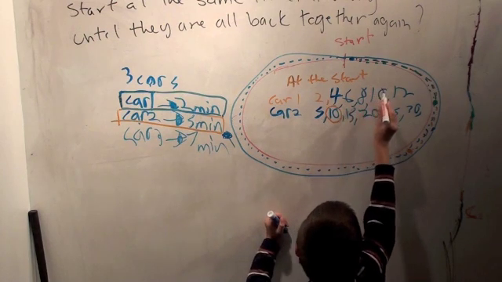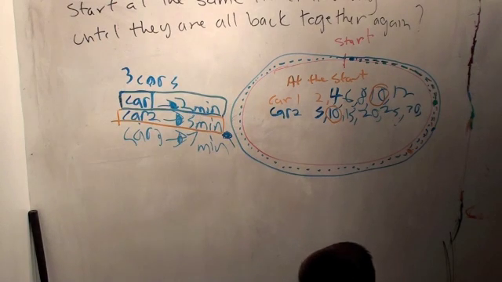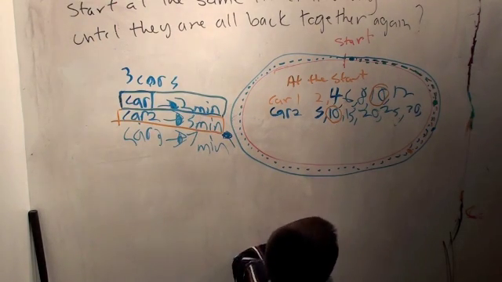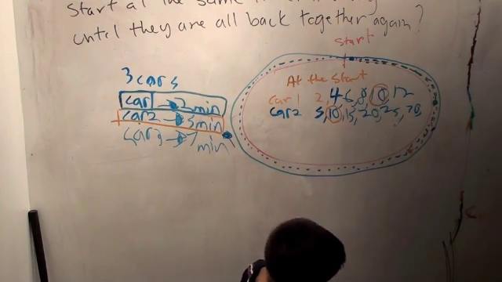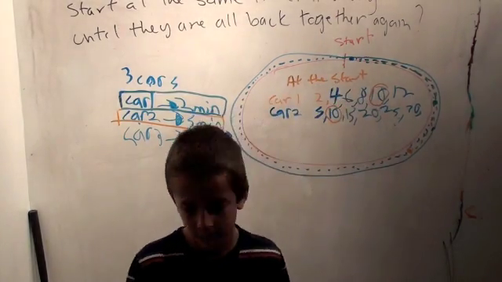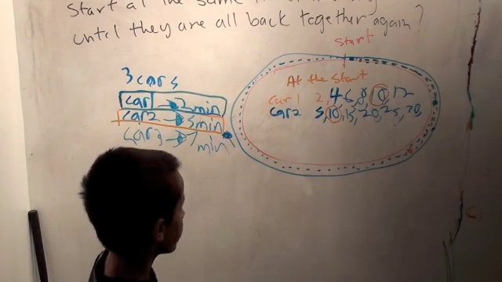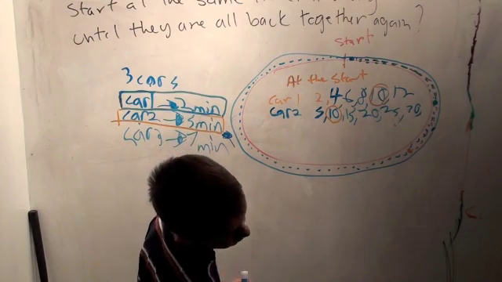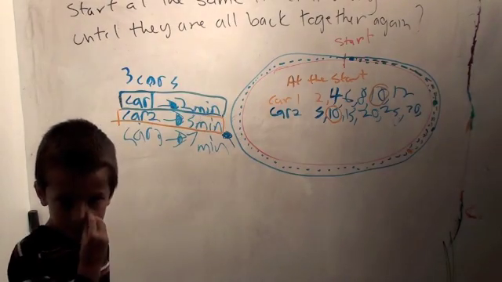When are they going to be together again at the start? When's the next time car 1 and car 2 are together? 20 minutes. How do you know that? Well, they can both reach 20. Why? Because if you count by 2s, 20 is an even number, so you hit 20 eventually. If you count by 5s, it's 5 times 4. Okay. All right, so they're together again at 20.